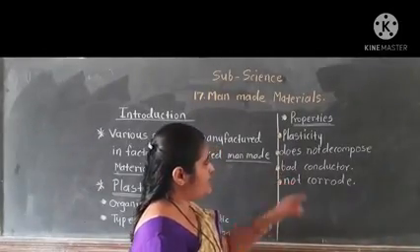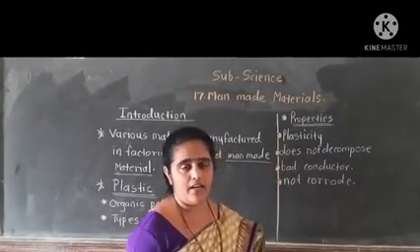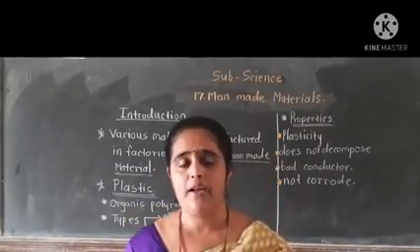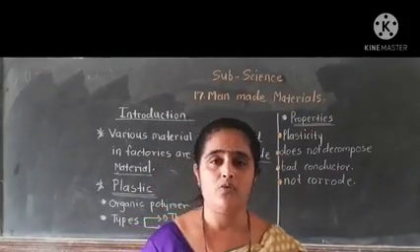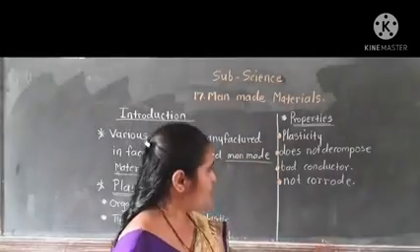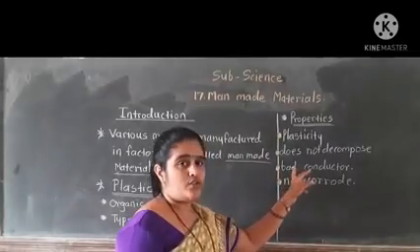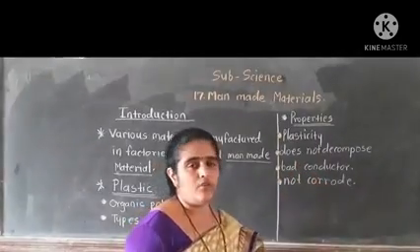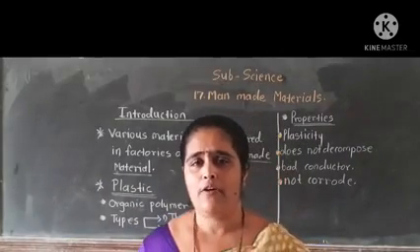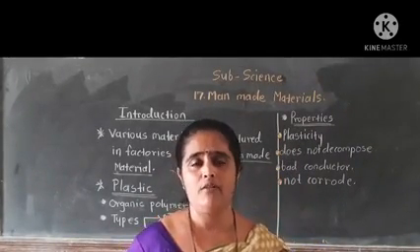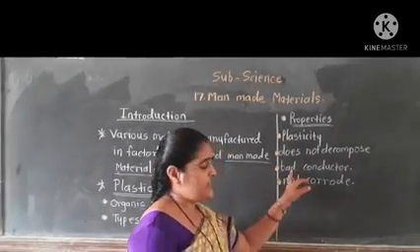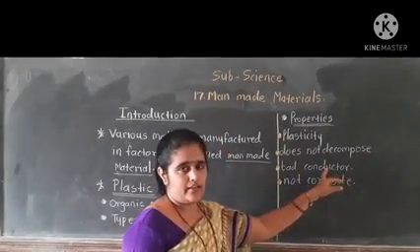Next, plastic is a bad conductor of heat and electricity. So that is why in many electric appliances and many non-stick cookware there is a coating of plastic. It is an important property, and one question normally arises: why are the handles of cookware made of plastic, or why do electrical appliances have a plastic coating? The answer to this question is that plastic is a bad conductor of heat and electricity.